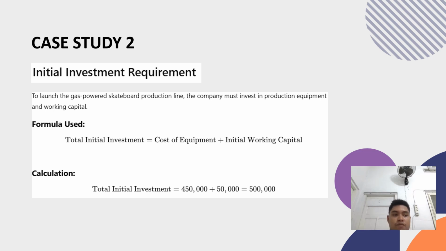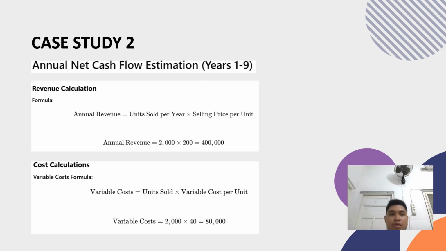So to launch this project, the company requires a total initial investment of $500,000. This amount includes $450,000 for production equipment and $50,000 for net working capital. Annual net cash flow estimation, years 1 to 9. Calculation: the revenue is 2,000 units multiplied by $200, so $400,000. Variable cost is 2,000 units multiplied by $40, $80,000.